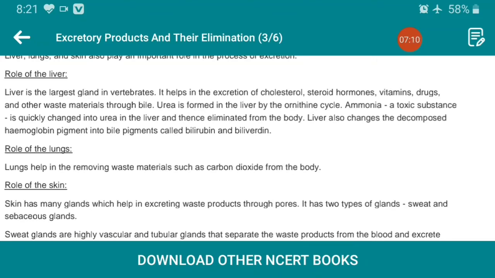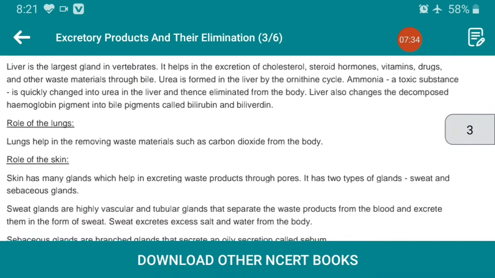It helps in the excretion of cholesterol, steroid hormones, vitamins, drugs and other waste materials through bile. Urea is formed in the liver by the ornithine cycle. The ammonia, a toxic substance, is quickly changed into urea in the liver, hence eliminated from the body.